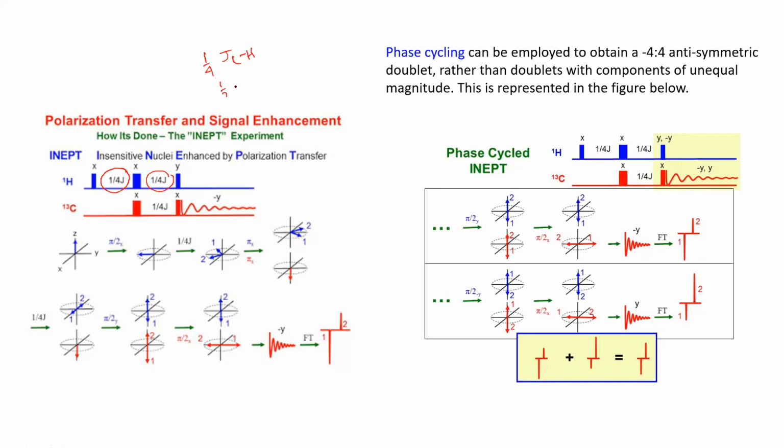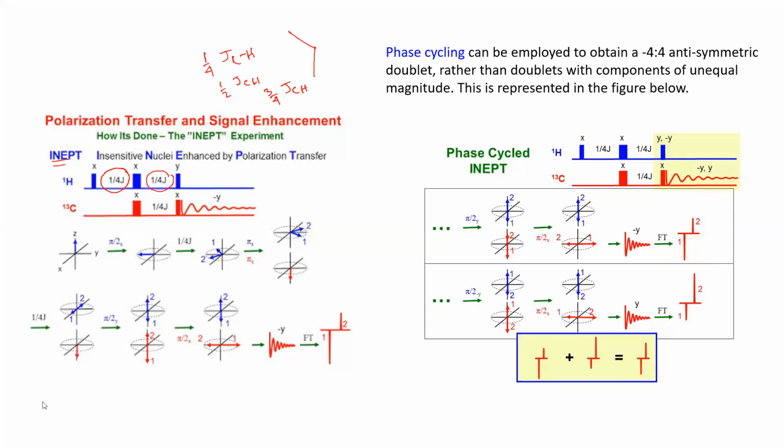You can have 1/4 JCH, 1/2 JCH, and 3/4 JCH. I'm not going into the vector diagram and all, because this is not important with respect to exams. It is very complicated. If anybody is specially interested, we can discuss. But for exams, what is important is that the delay time is considered in terms of J, where we use the INEPT spectrum.